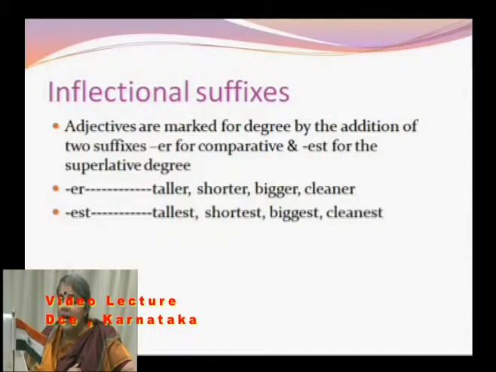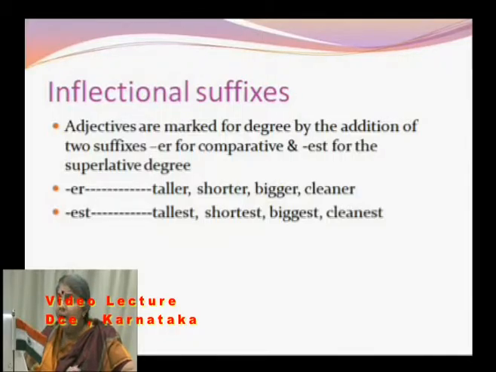Now let us look at the adjectives. There are two degrees of comparison, comparative and superlative. The traditional classification would be positive, comparative, and superlative. For example, tall is positive, taller is comparative, and tallest is superlative.